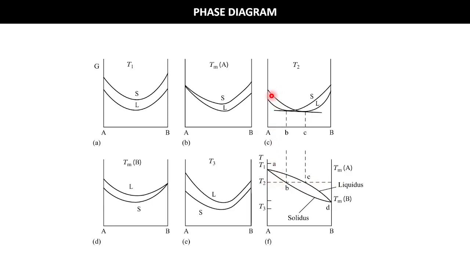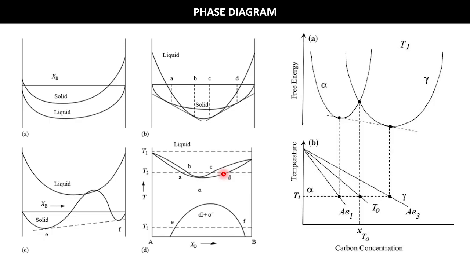So the Gibbs free energy of solid should be lower at T2. This is the solidus curve. So the Gibbs free energy of solid is lower up to B composition. Then we will get a mixture of lower free energy, and then we have a liquid composition. Okay, so I think you have understood.